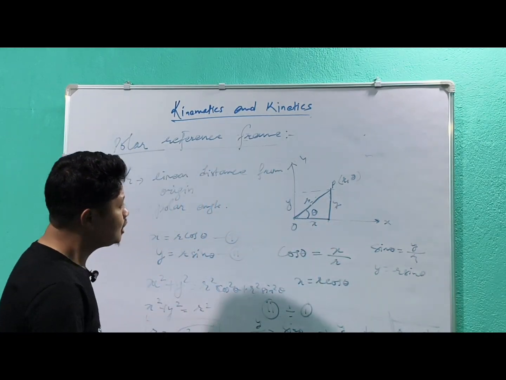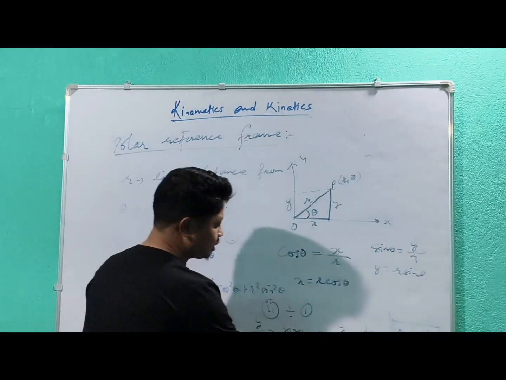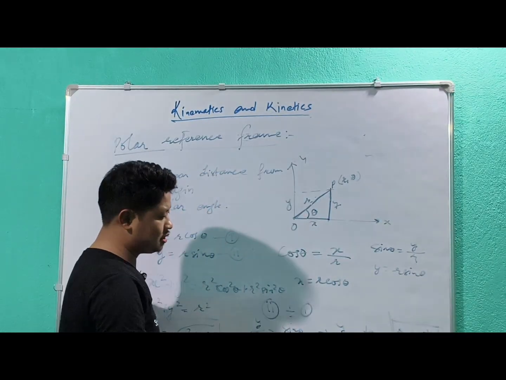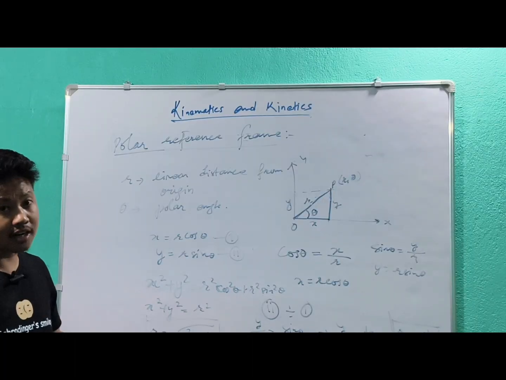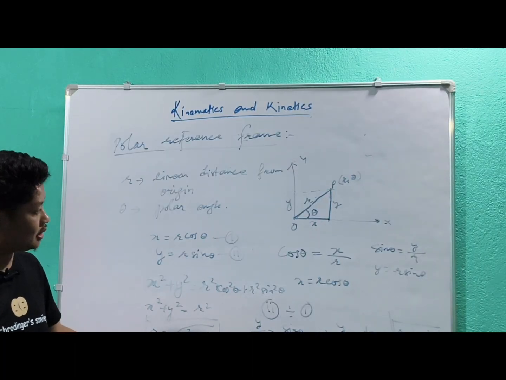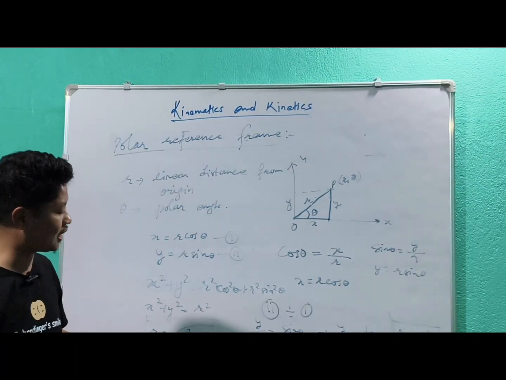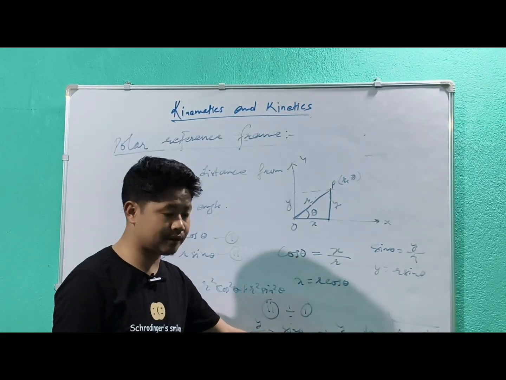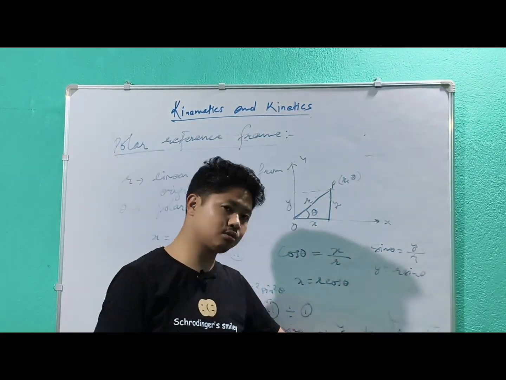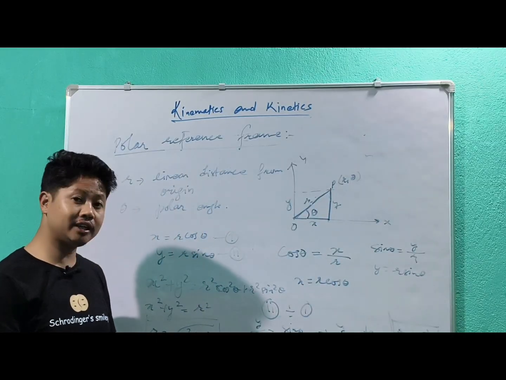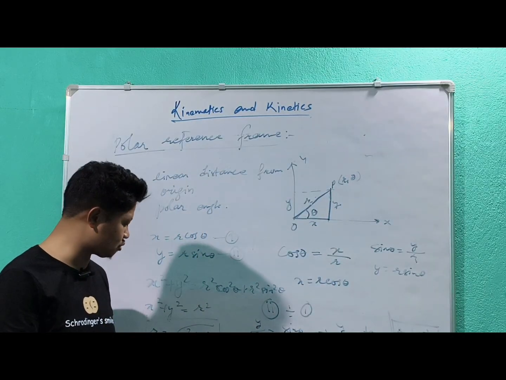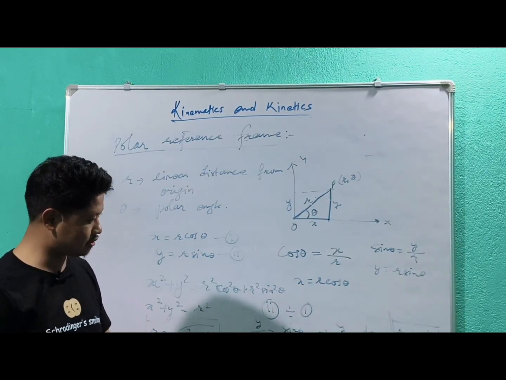These two equations relate the polar coordinates with the Cartesian coordinates, because r is a coordinate in the polar reference frame, and theta is also a coordinate in the polar reference frame. But x and y are coordinates with respect to the Cartesian reference frame.